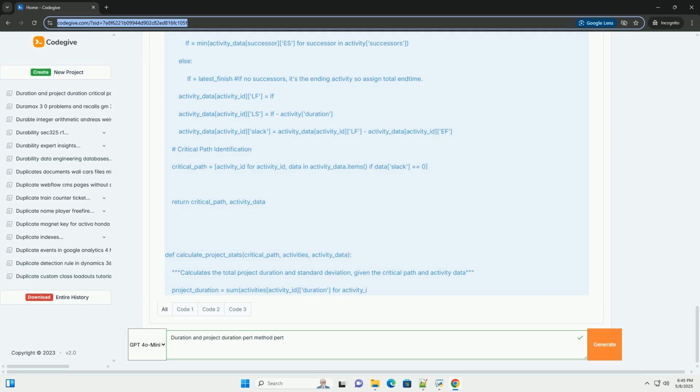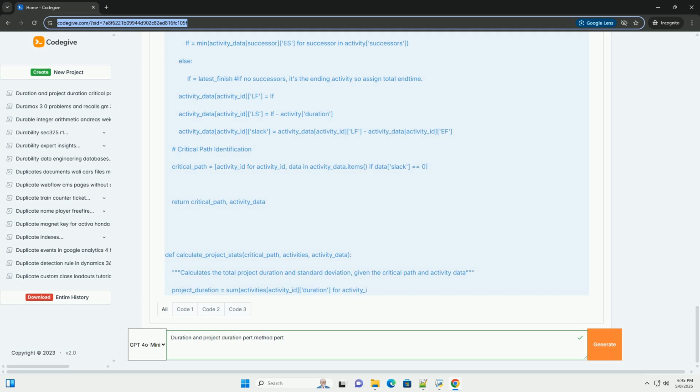Sigma squared equals ((12 minus 5) slash 6) squared, equals (7 slash 6) squared, equals 1.36. Sigma equals square root of 1.36, equals 1.17 days. Repeat this calculation for all activities in your project.